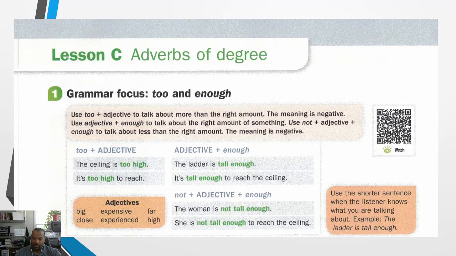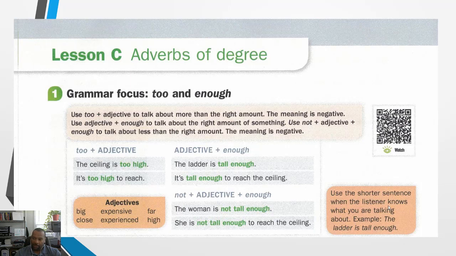So let's say the noun is car, okay? Car, the vehicle, right? Car. So big car, adjective is big. It helps to explain the noun, right? Big car. Close, right? Close car. Expensive car. Experienced car. I don't know how we would say that, but experienced car. Far car means it's far away. High car means it's really tall. Okay?